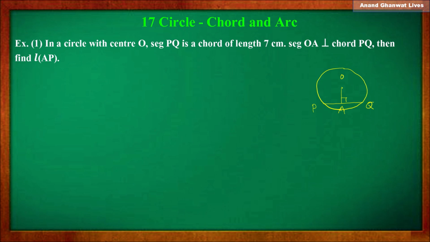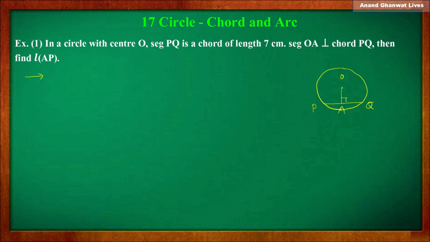Now we have discussed the properties of chord. Remember the property which is related to perpendicular and chord. Very good. Perpendicular drawn from center of the circle on a chord bisects that chord.